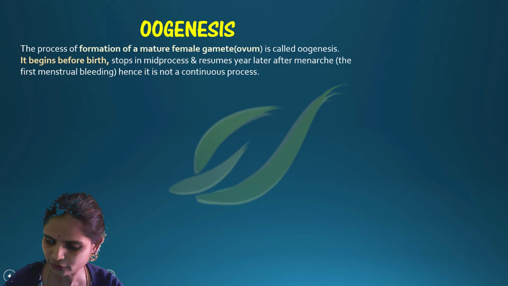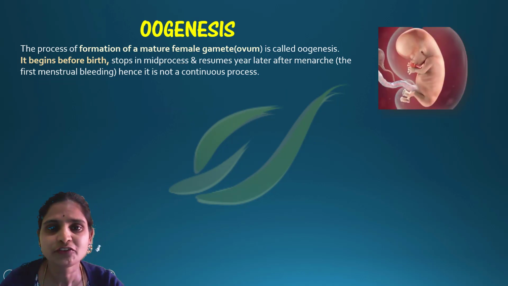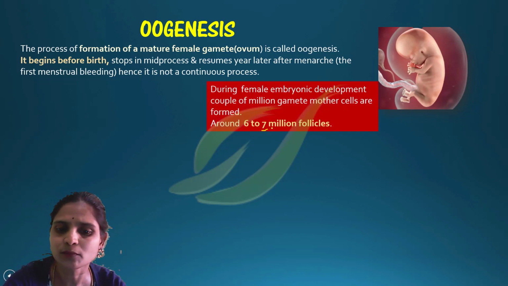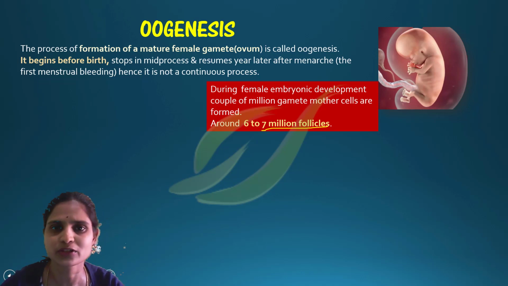Next we can find, in the fetus, which is present in the womb of the mother, around 6 to 7 million follicles will be present.